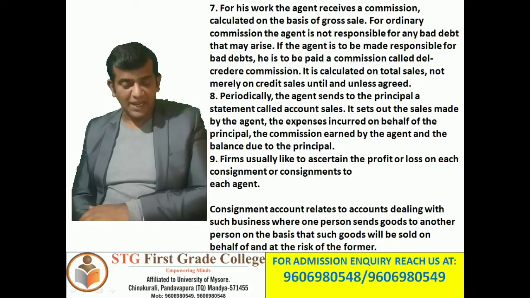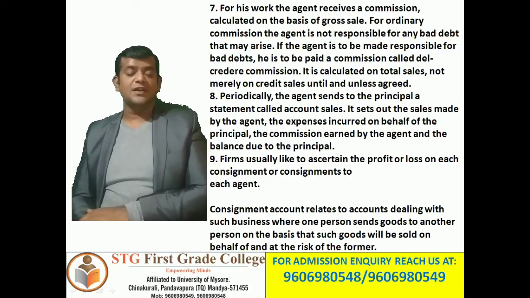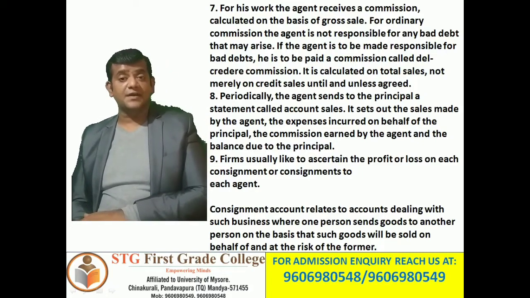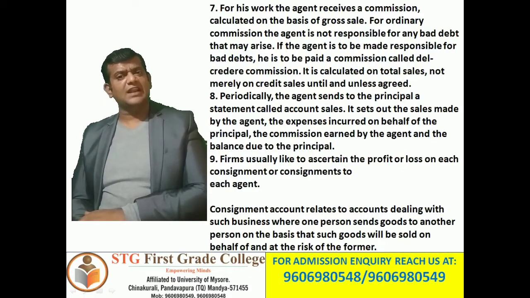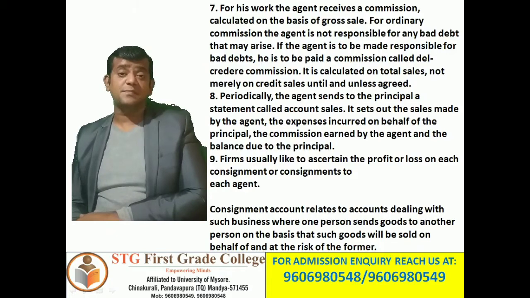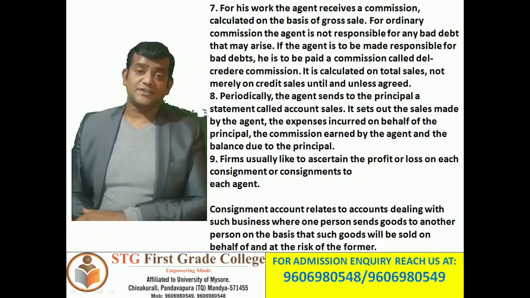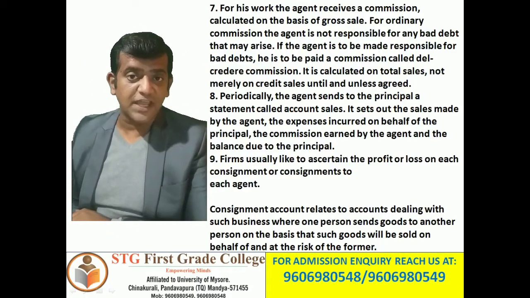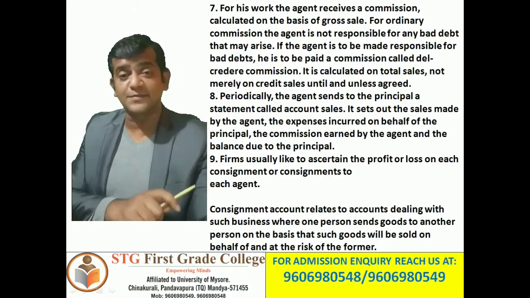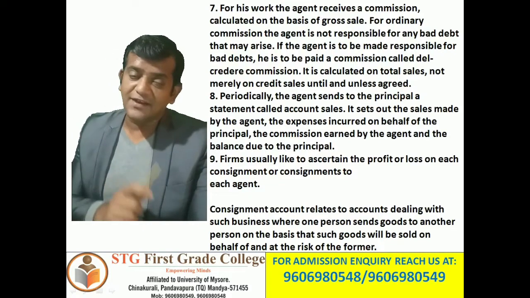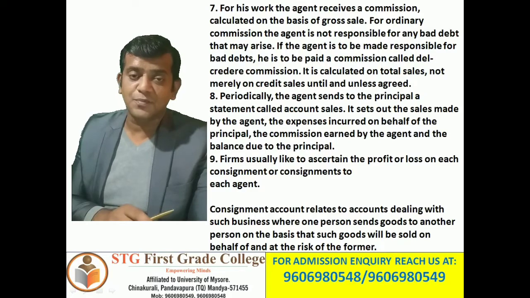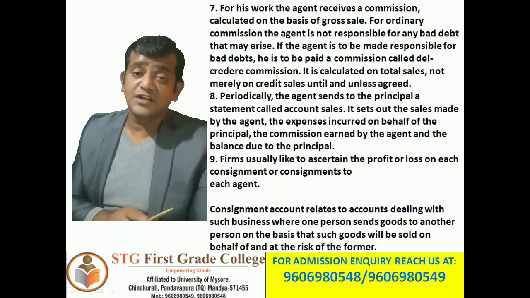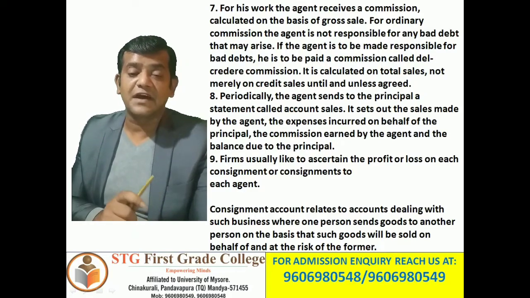So he should be paid an additional commission. So what is this del credere commission all about? Del credere commission is paid on bad debts. If the agent is made responsible for bad debts, then on such bad debts we are going to pay a commission to him. So that is what we call a del credere commission.